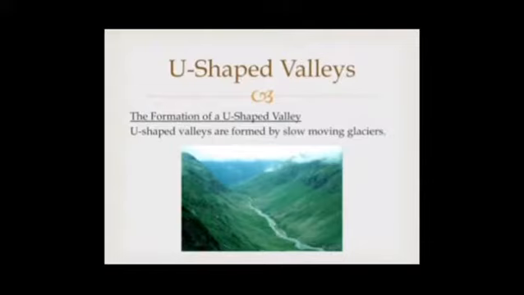The U shaped valley can only be seen after the glacier has melted. It doesn't matter how steep a glacier is or the size of the glacier; they don't tell how big the valley is.